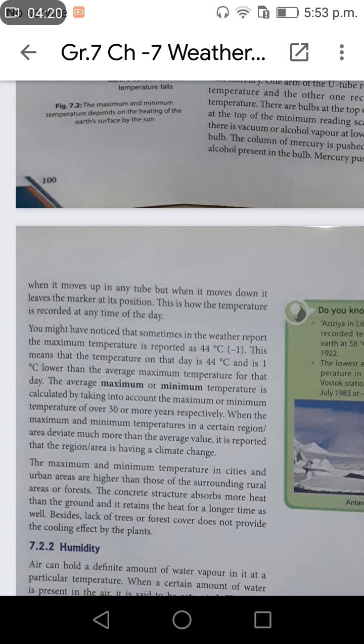When the maximum and minimum temperature in a certain area diverge much more than the average value, it is reported that the region or area is having climate change. The maximum and minimum temperature in cities and urban areas are higher than those of the surrounding rural areas or forests. The concrete structures absorb more heat.